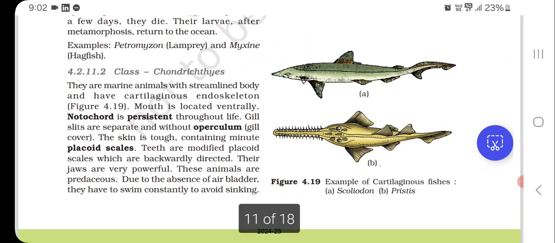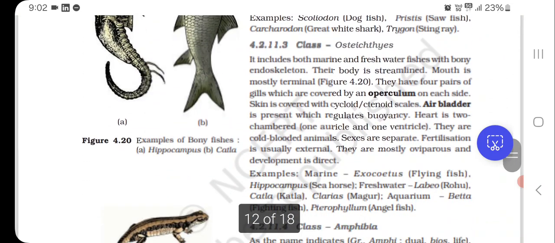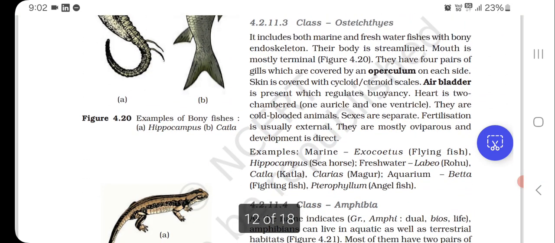So examples of cartilaginous fishes are, first one is Scoliodon and the second one is Pristis. Class Osteichthyes. It includes both marine and freshwater fishes with bony endoskeleton.